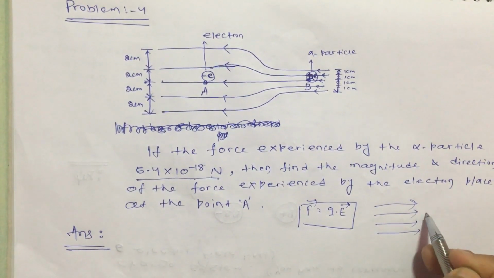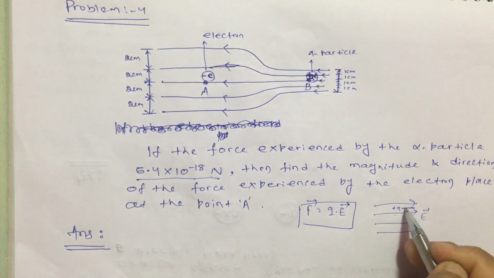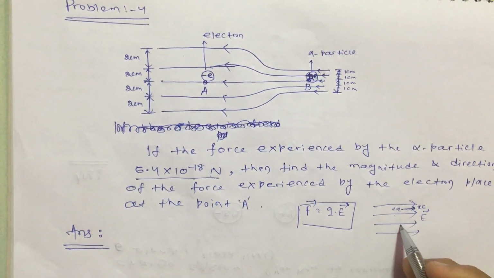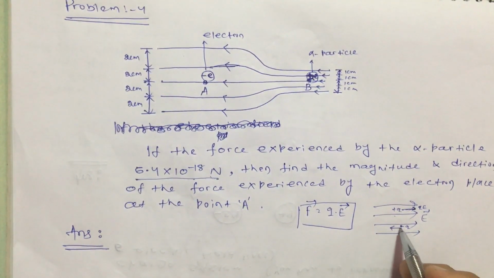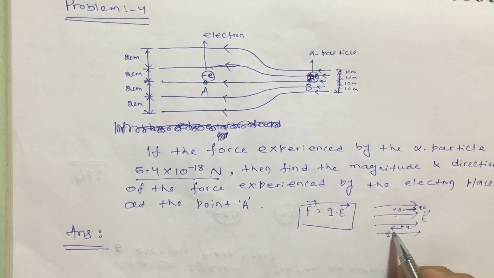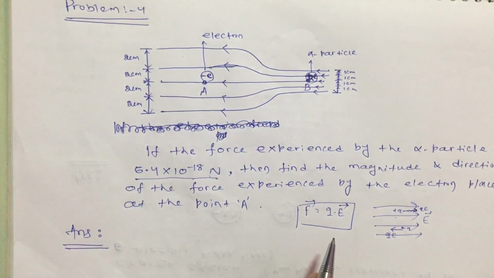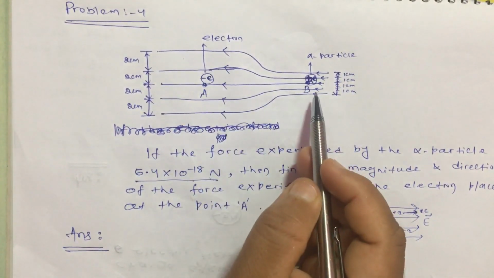If there is a uniform electric field and there is a plus Q charge, there will be a force towards this direction and the magnitude is QE. If there is a negative Q charge, then there will be a force in the opposite direction of the electric field, and the magnitude is going to be QE. Now here, in both the cases the electric field is not E, remember.